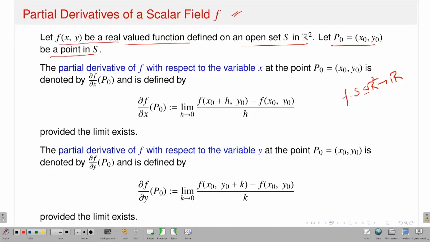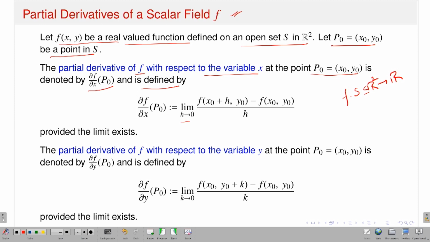What I am saying is that the partial derivative of small f with respect to the variable x at the point p naught, which is nothing but (x naught, y naught), the notation is del f del x at p naught, and it is defined by the limit as h approaches 0 of f of (x naught plus h, y naught) minus f of (x naught, y naught), divided by h.